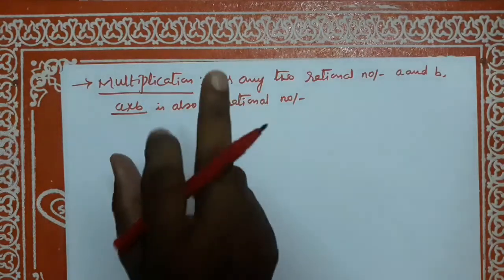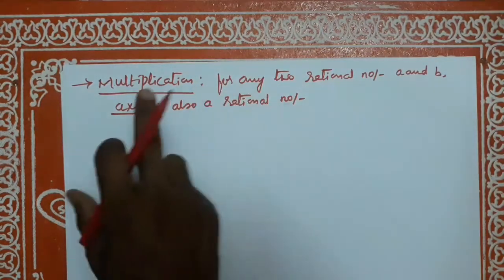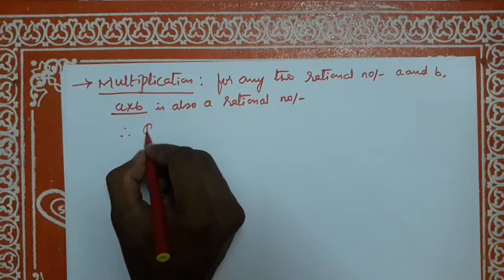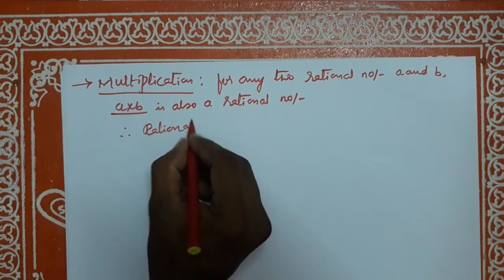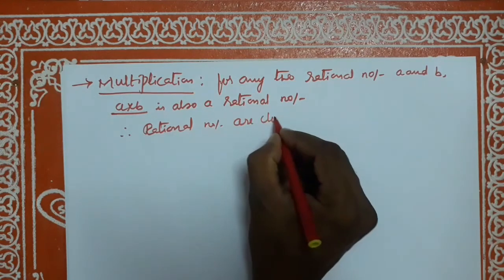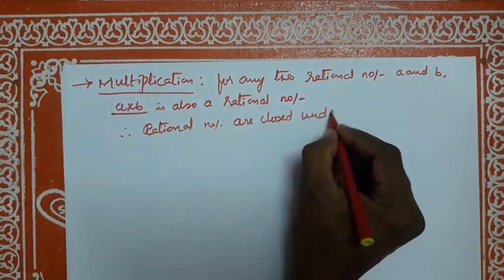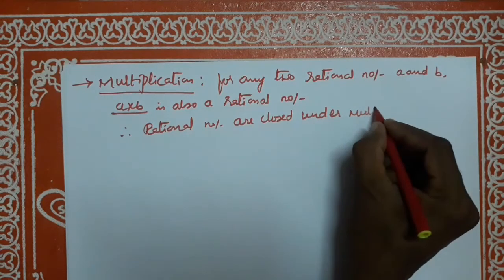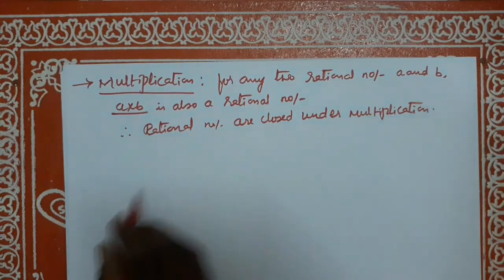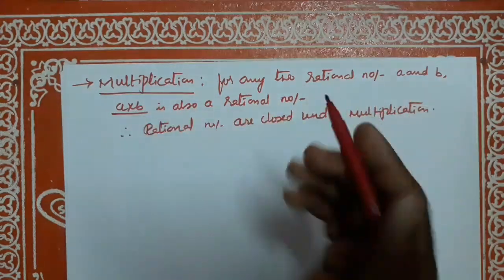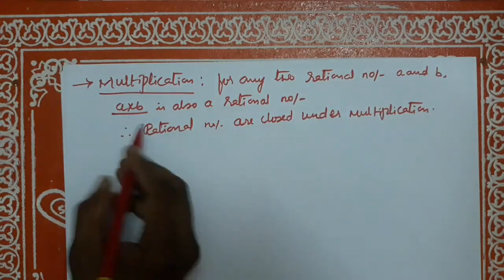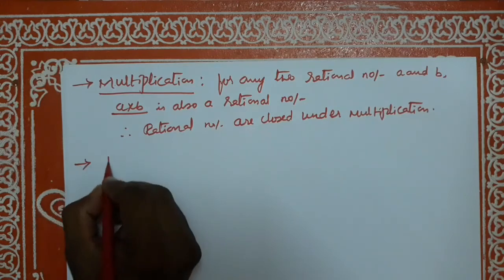Therefore, rational numbers are closed under multiplication, by taking rational numbers which are in the form of p by q according to the definition. Okay, now